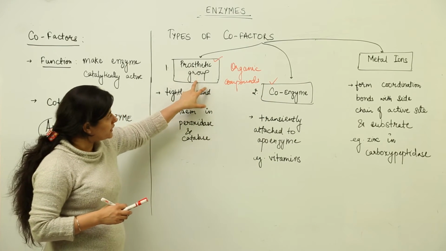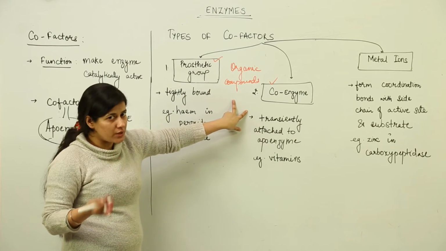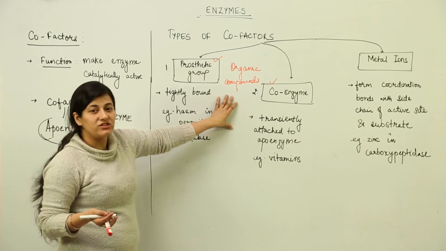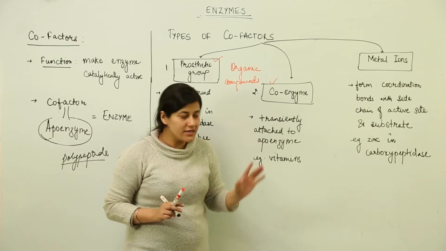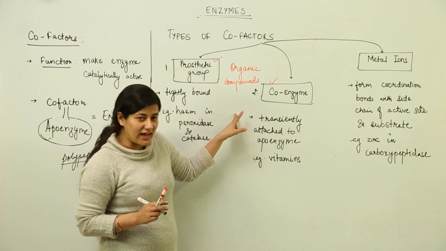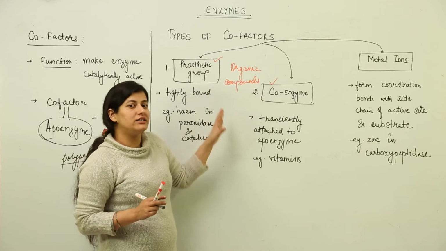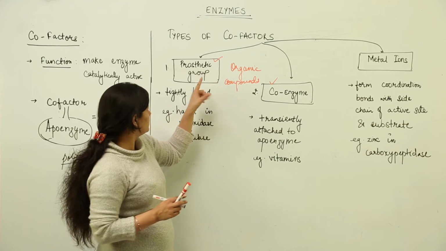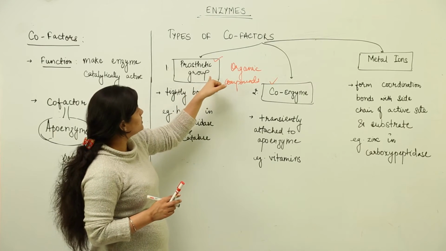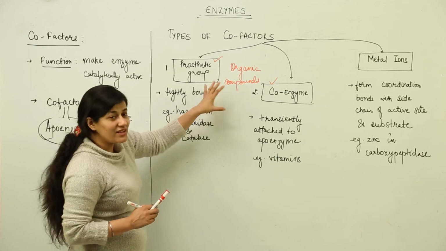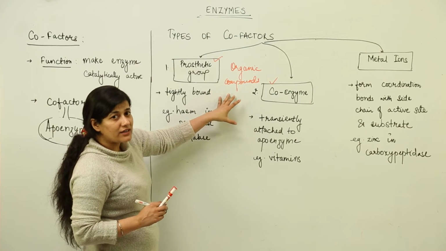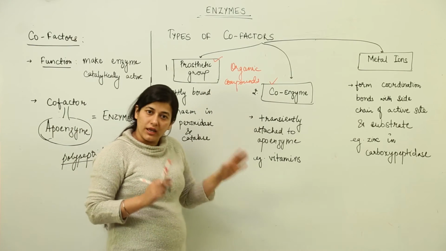In the case of the prosthetic group, the organic compound, whichever it might be, would be attached and tightly bound to the apoenzyme part of the enzyme. Alright, the organic compound that is tightly attached to the apoenzyme is known as the prosthetic group. This prosthetic group is responsible for providing the catalytic activity to the apoenzyme.